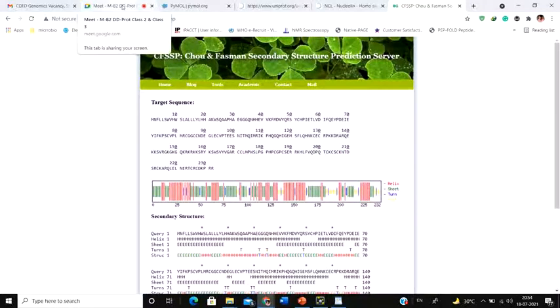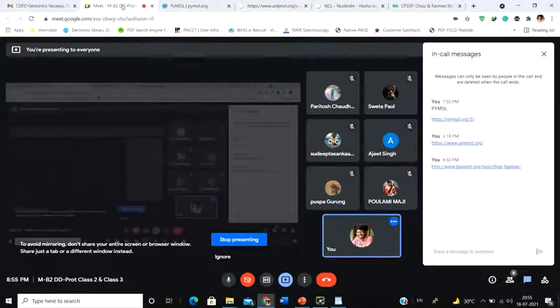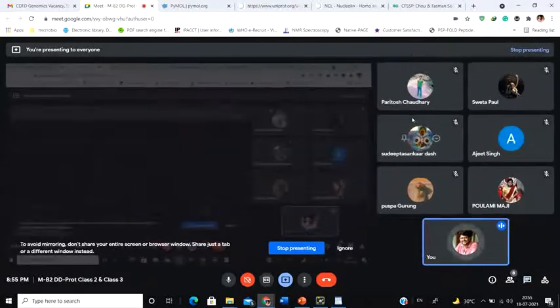Any question now? No, sir. Okay, fine. So we're stopping here today, and in the next class we're going to discuss 3D structure modeling. We're going to identify and see how we can model a protein. This is the secondary structure we got, the 2D level, but at 3D level we have to identify the structure. And for that always please download and install the PyMol software on your computer. I have shown you how to download it and keep it installed because we will require that particular structure. Understand?